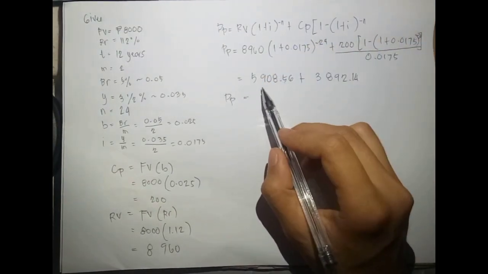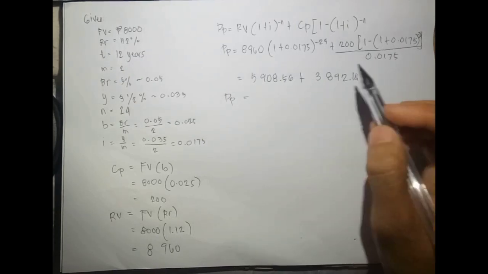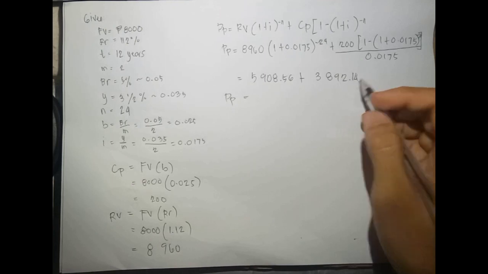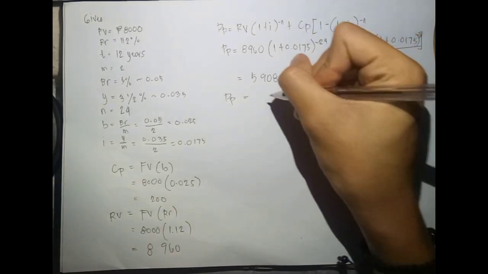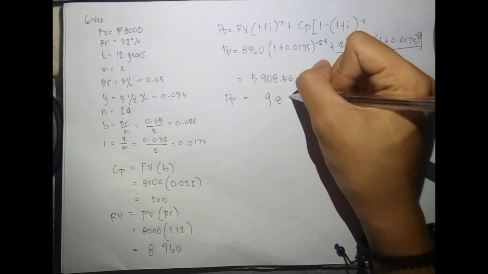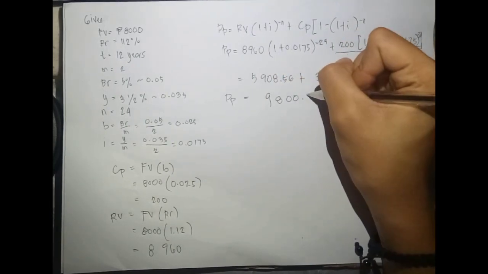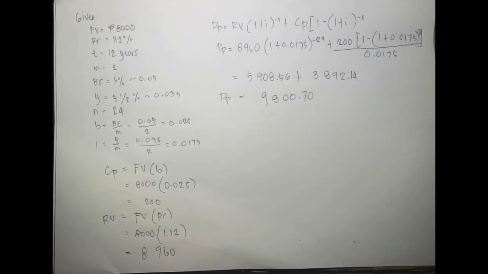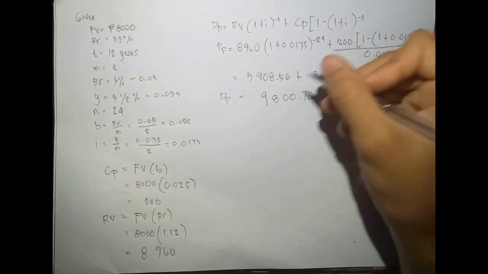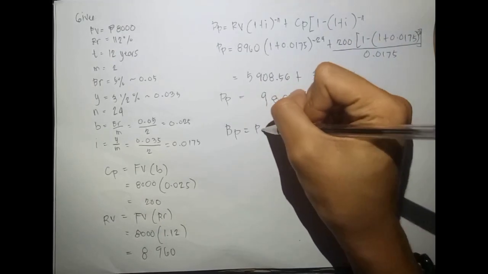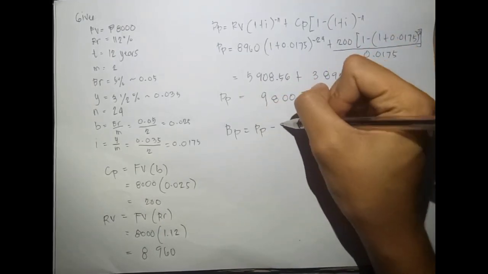So 5,908.56 plus 3,892.14 is equal to 9,800.70. So yung huling kukunin natin dito is yung ating bond premium. Yung gagamitin nating formula is BP is equal to PP minus RV.